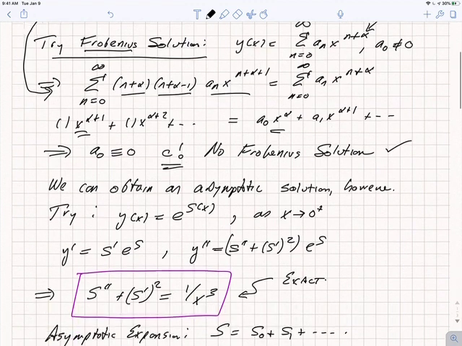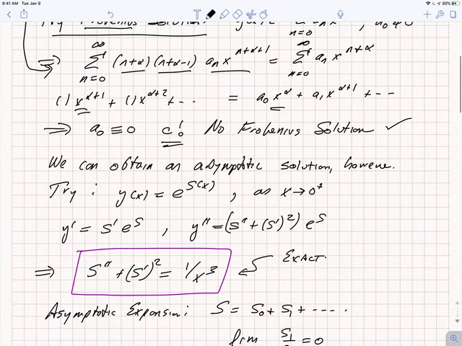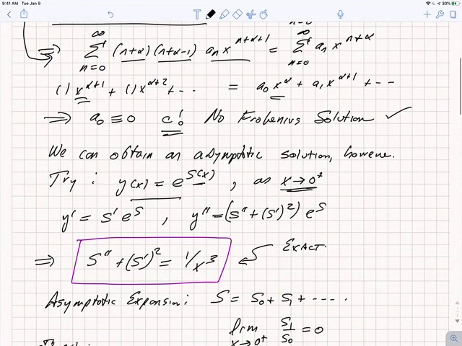So it turns out, though, we can still analyze the behavior of the solution. And the way we do it is to try looking for a solution of the form y of x equals e to the s of x, where s is a function. We've rewritten the function y as the exponential of a different function. And what we'll see is we're going to get an expansion. I'm going to assume x is positive. You'll see why in a moment. This is going to be an asymptotic expansion, which is valid as x goes to 0 from the positive side.